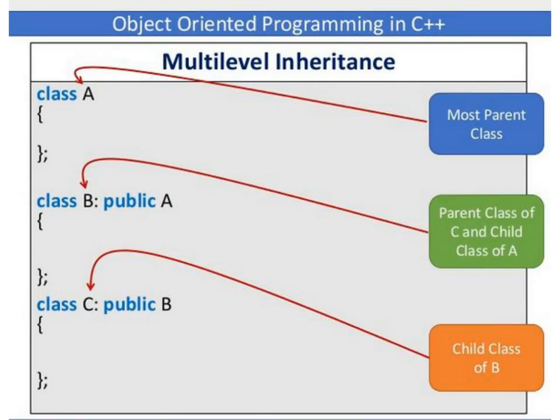In this example of multi-level inheritance, class A is the topmost parent class. Class B is what? It is the parent class of C and the child class of A. So class B is a child class for class A, and it is a parent class for class C, and then class C is a child class of B.